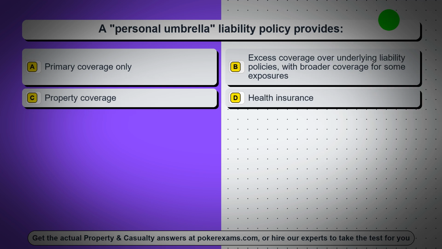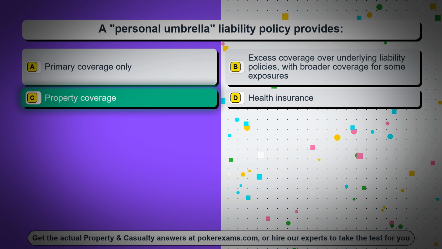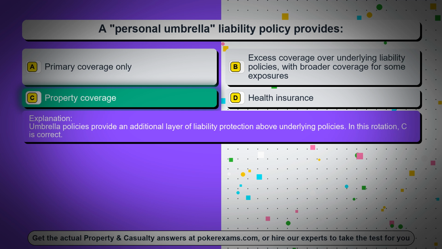Question 18. A personal umbrella liability policy provides: Option A, primary coverage only. Option B, excess coverage over underlying liability policies, with broader coverage for some exposures. Option C, property coverage. Option D, health insurance. The correct answer is option C, property coverage. Umbrella policies provide an additional layer of liability protection above underlying policies. In this rotation, C is correct.